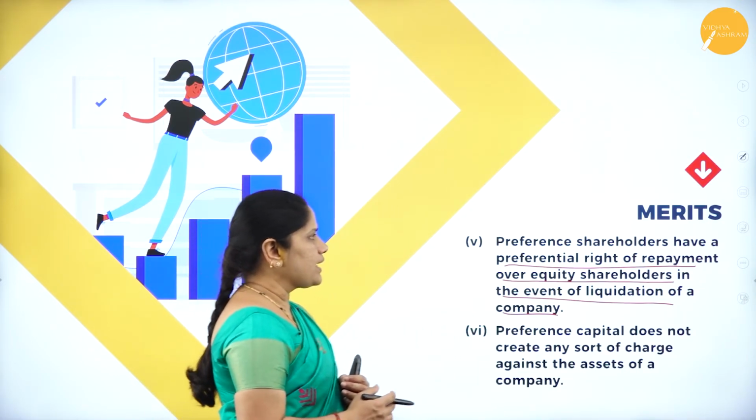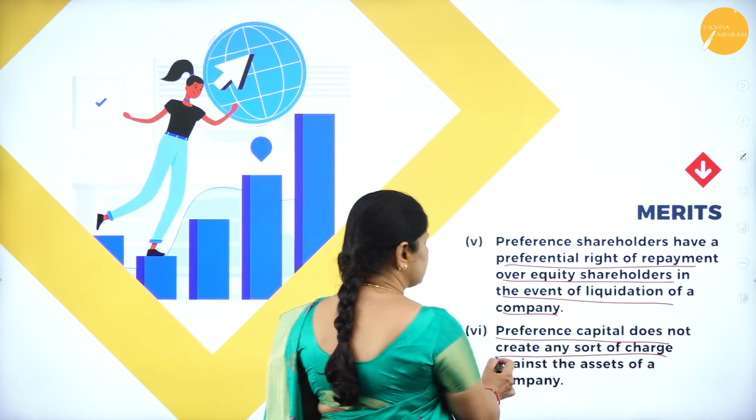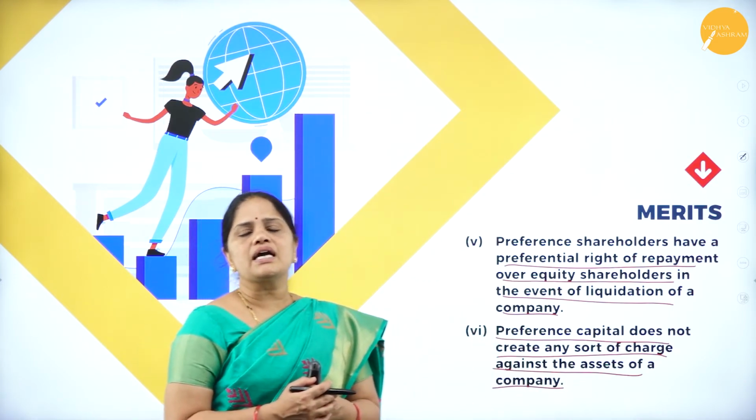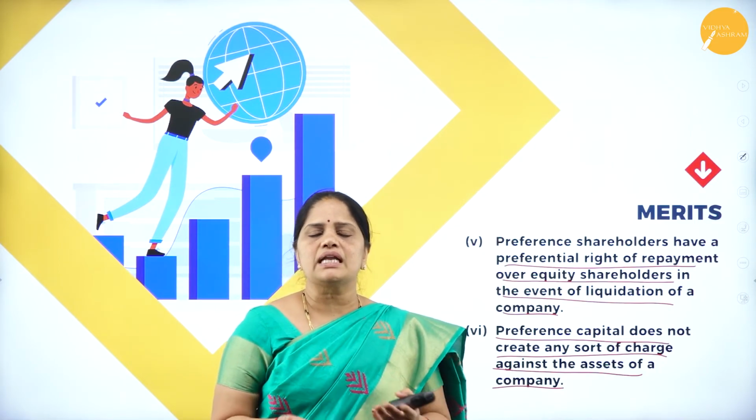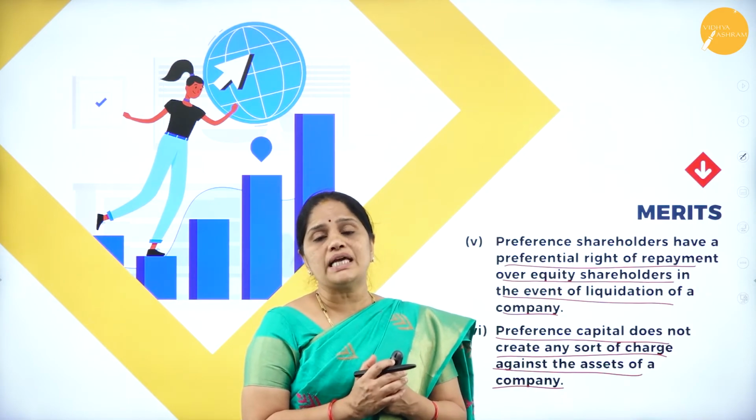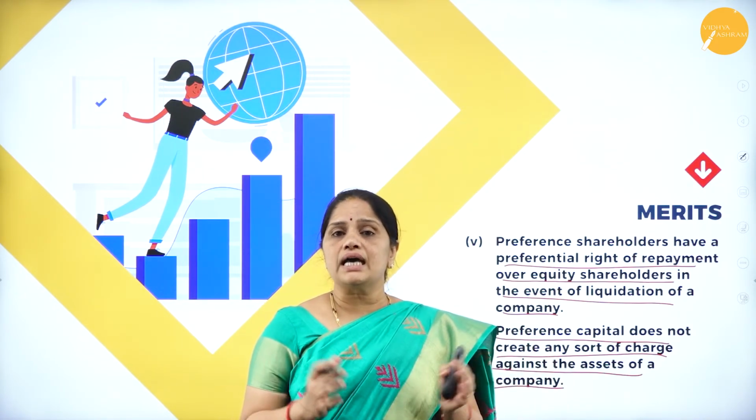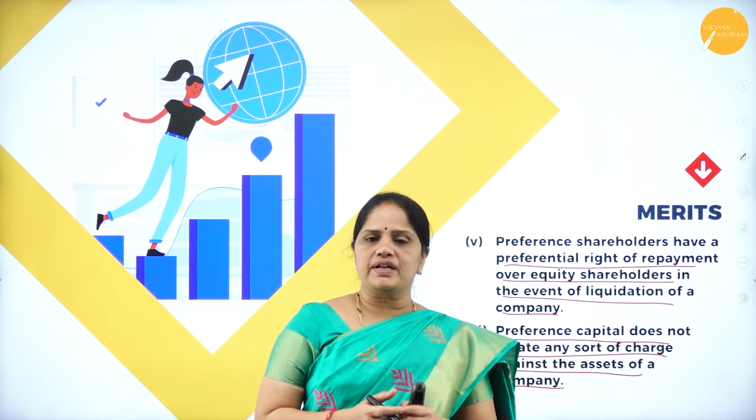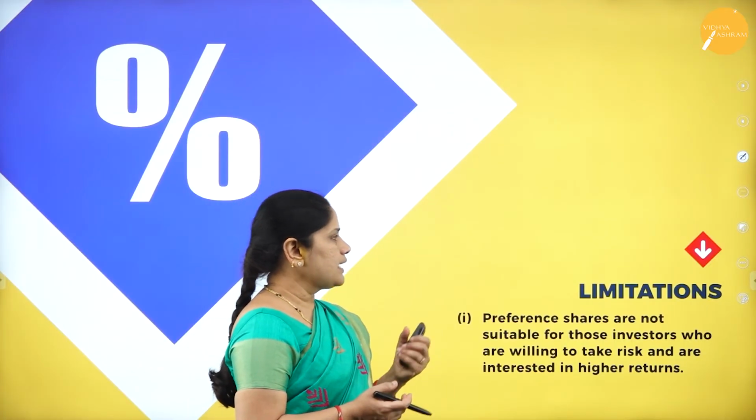Then the next one is, preference capital does not create any sort of charge against the assets of a company. Whenever the company is raising money through preference shares, it does not create a charge on the assets. But if it is raising funds through the issue of debentures, then it will be creating a charge on the assets of the company. Whenever you are issuing preference shares, it does not create any charge on the assets of the company.